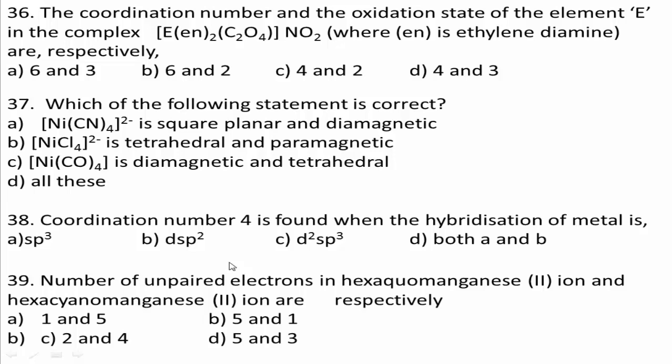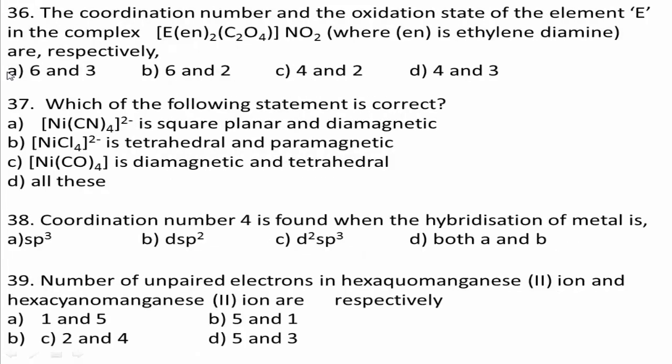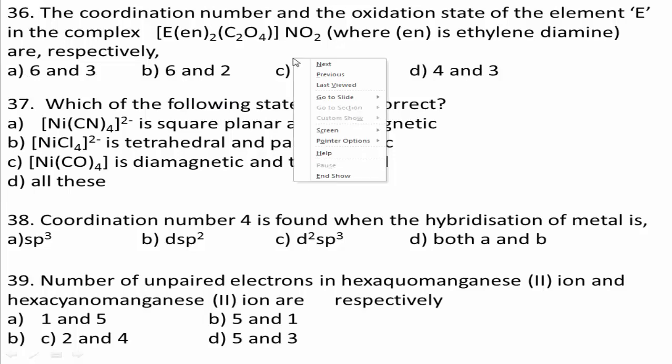The oxidation number: X plus 0 plus minus 2 equals plus 1. Therefore, X equals 3. The correct answer is 6 and 3, option A.